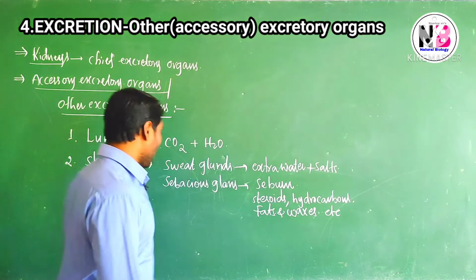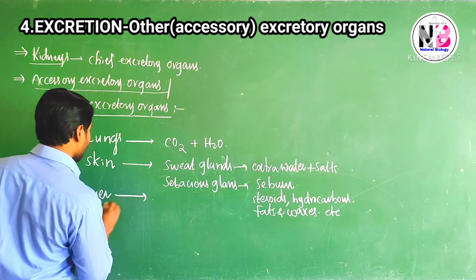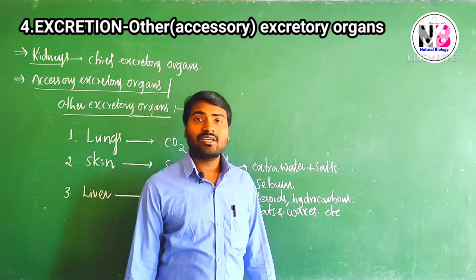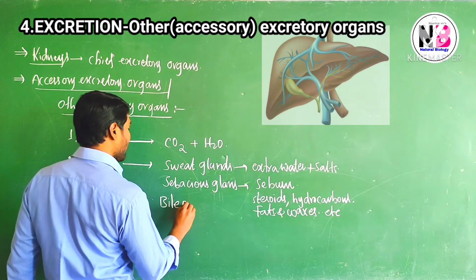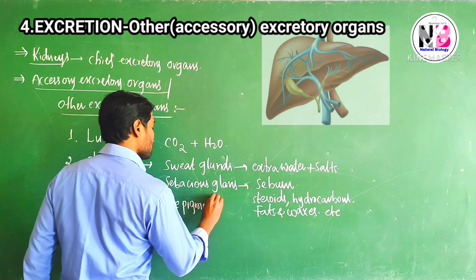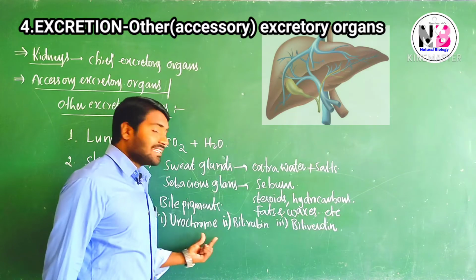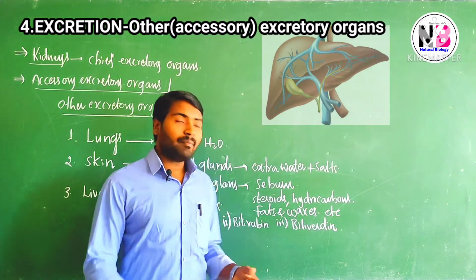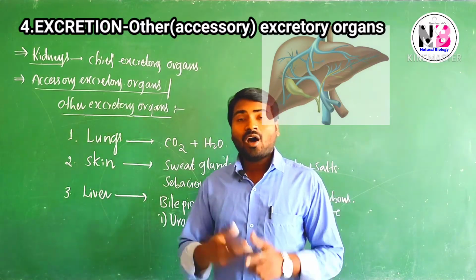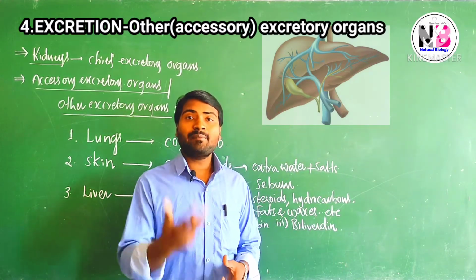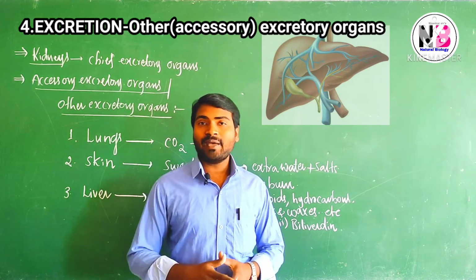Come to one more organ, that is the liver. As we know, the liver produces bile juice, especially bile pigments. The waste materials produced here are bile pigments, which are of three types: urochrome, bilirubin and biliverdin. We know how these pigments are produced. They are produced from worn out RBCs. You know that the RBC lifespan is 120 days.